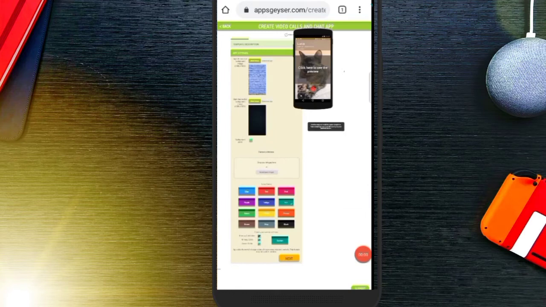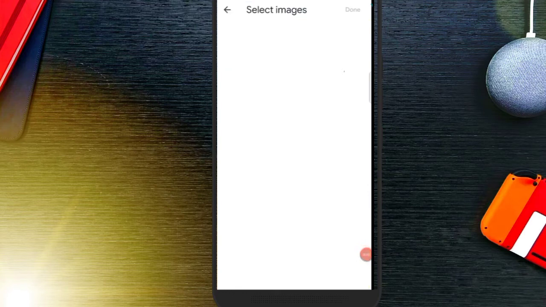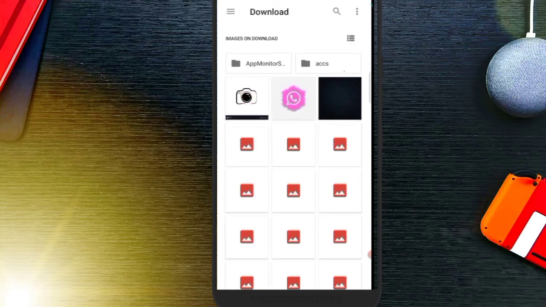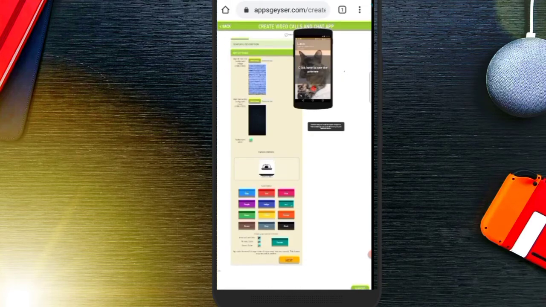It would also require a little bit of time, and select your background, and you have to upload a camera sticker here. So I have already downloaded it as I said, so this will be my camera sticker. So now you have to choose your custom color, so I will be selecting black as my custom color. So click on next.